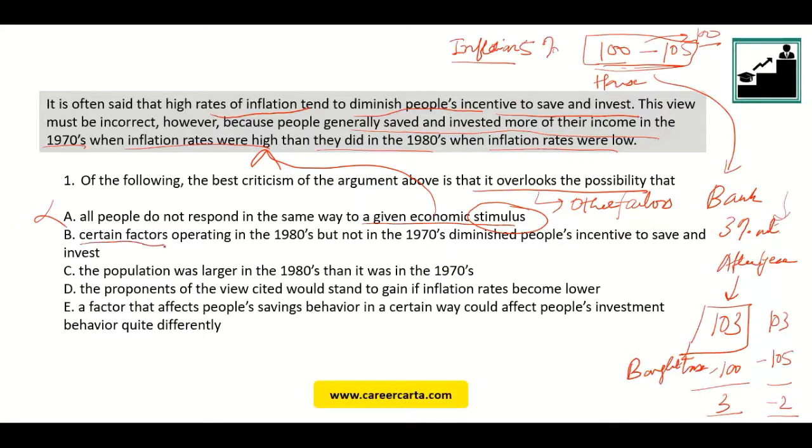Certain factors, very important, operating in the 1980s but not in the 1970s, diminished people's incentive to save and invest. Okay, so inflation was high, but what happened? They invested more of their income in the 1970s. Okay, so there were other factors in play, and in 1980s, those factors, they diminished the incentive to save and invest. Even if inflation rates were low, probably there were other things, right? Probably the cost of schooling your kids went up, or the cost of housing went up. So you did not even have a lot of money to save and invest.